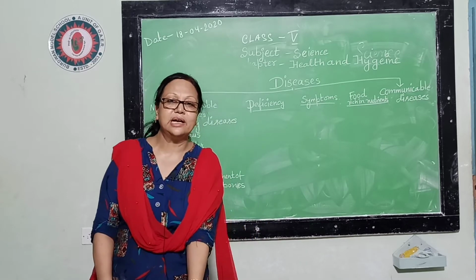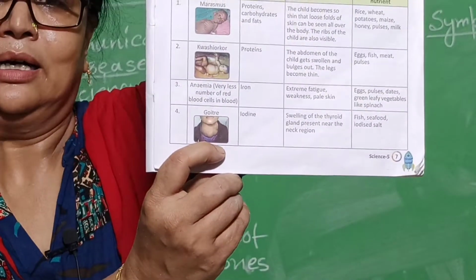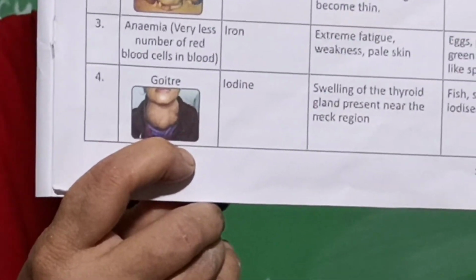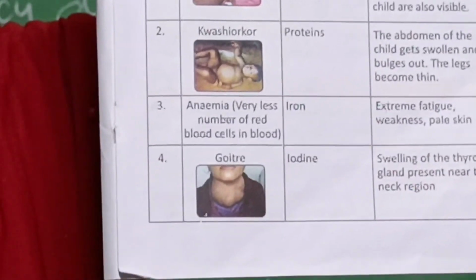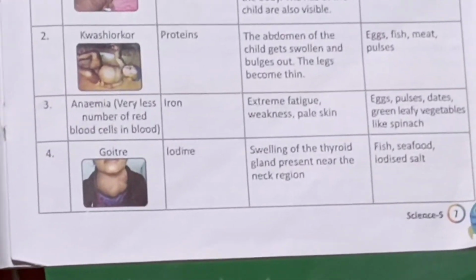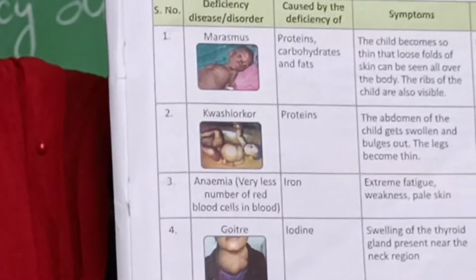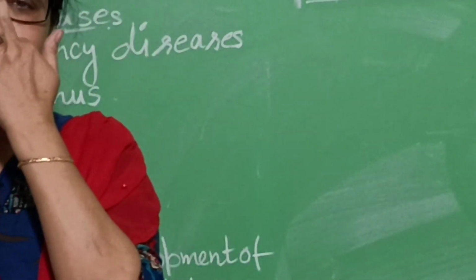Next disease is called the goiter. Now again I will show you the picture of the goiter. What you are seeing? The person having the goiter has a swollen neck region. Why? Because the thyroid gland is present in our neck region. Due to the swelling of this thyroid gland, the whole neck seems to be swollen. And this condition of the disease is called goiter.